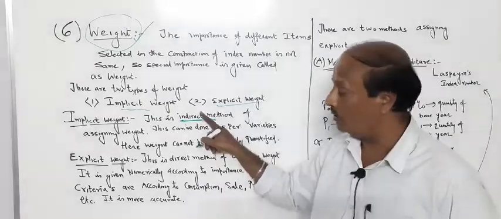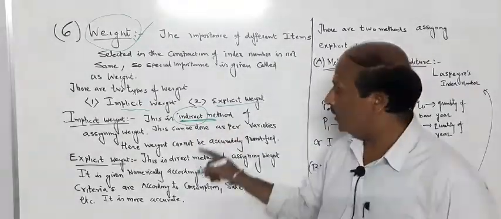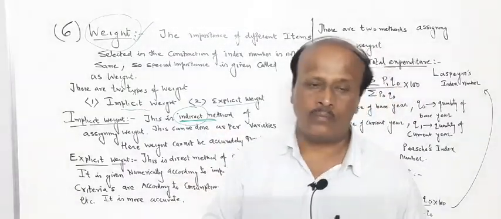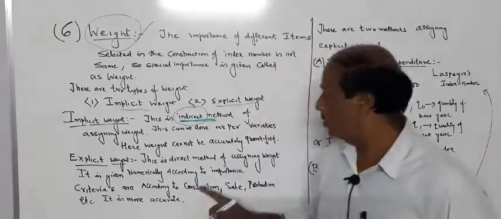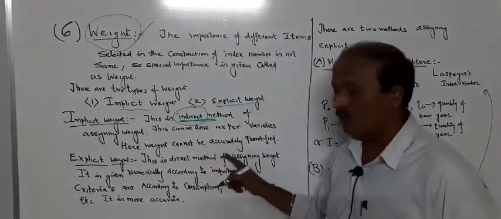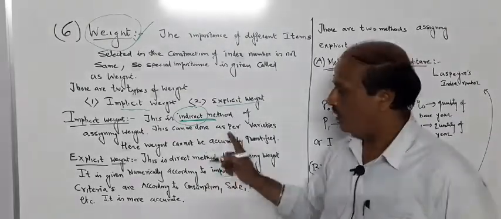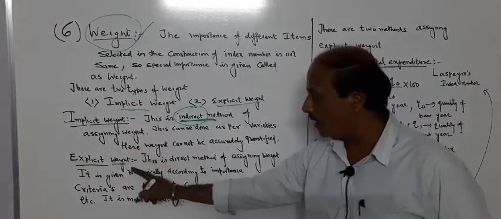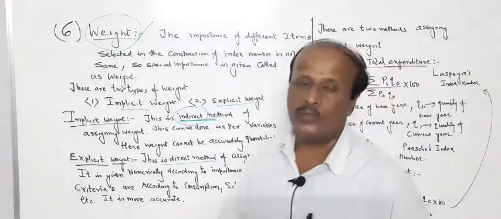Usually many times students make a mistake, so I say remember it in this way. It's an indirect method, which says okay, give more importance to this item as compared to the other one. So that is the indirect method. You are not going to get actual quantities, so the result will not be that accurate. Then another one is explicit weight, just opposite to implicit. This is the direct method. Here quantity will be assigned.